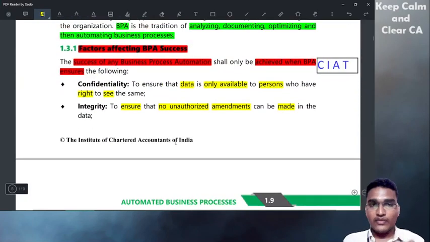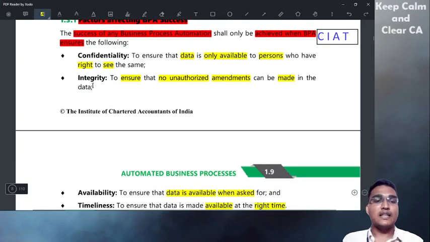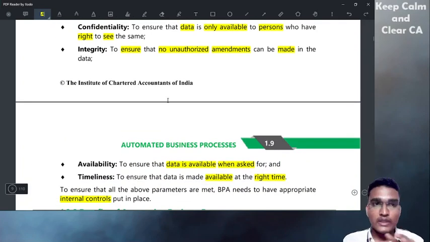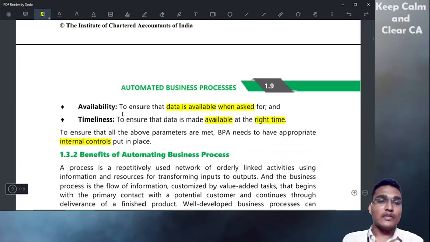So, what are the factors? If you want a successful business process automation, what do you need? You need CIAT. How will that CIAT be ensured? Only through internal control. There is no other option. Internal controls will be discussed in audit.